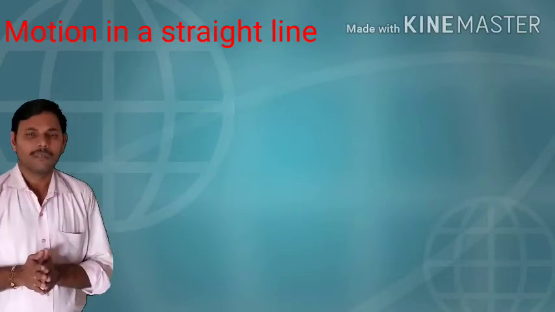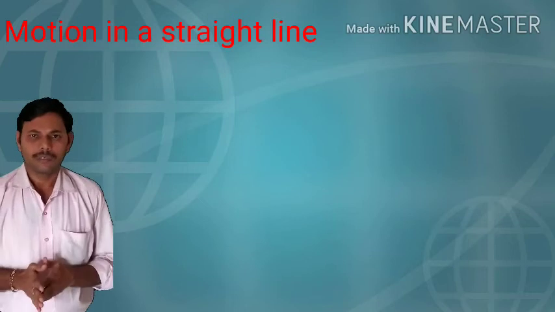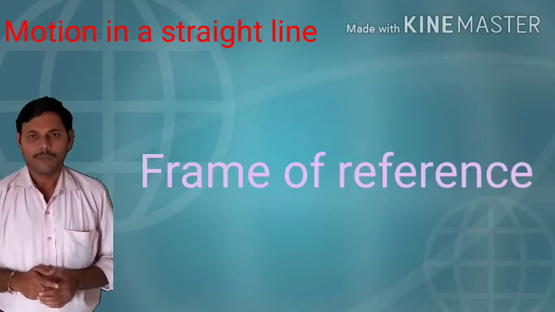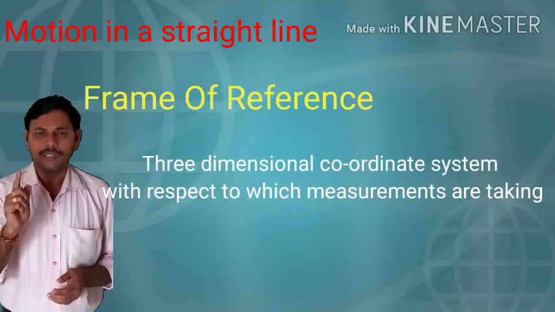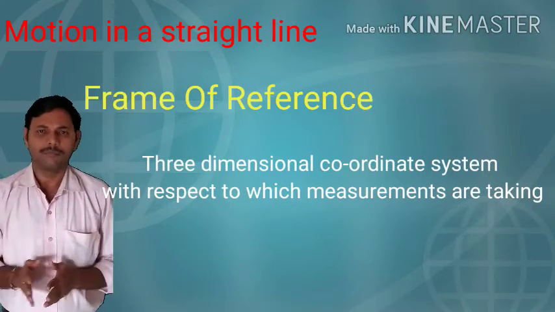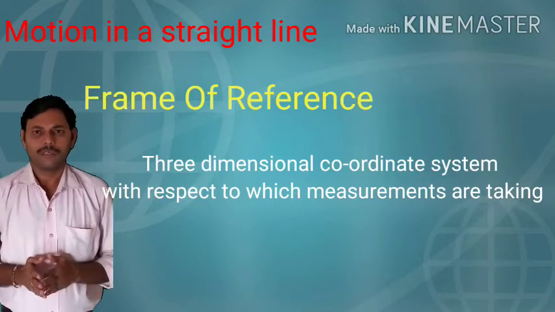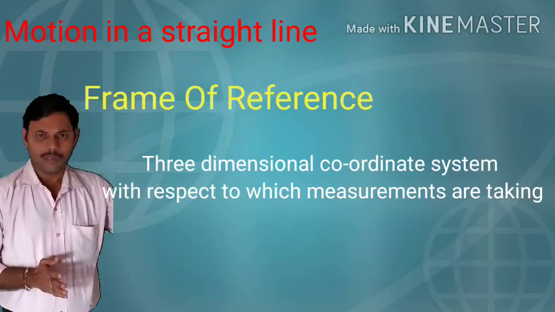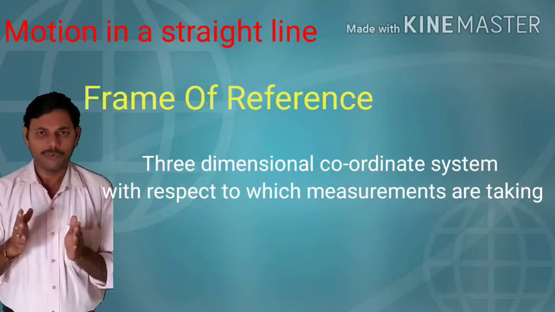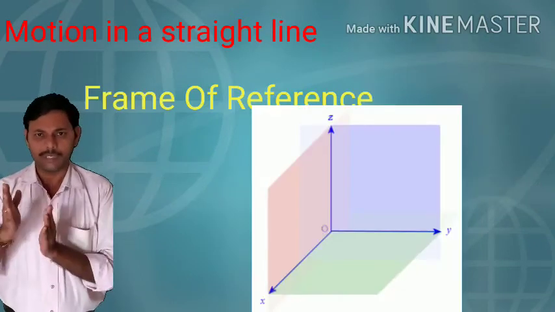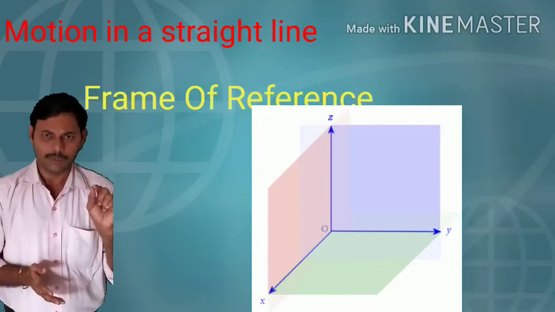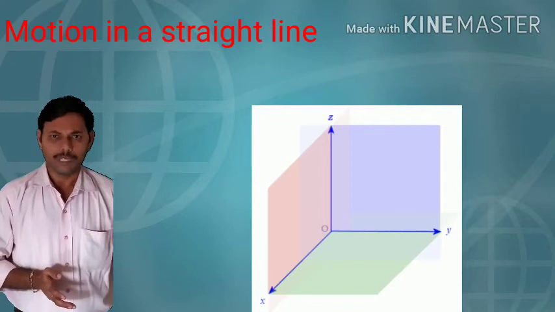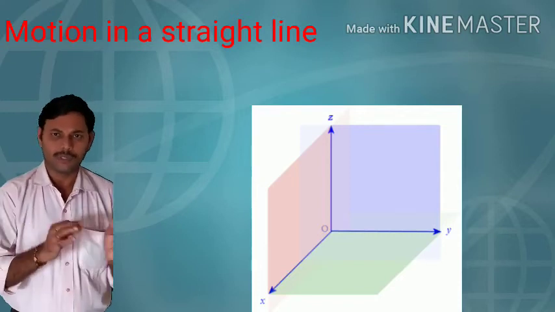In this video, first of all, we discuss frame of reference. First thing is frame of reference. Frame of reference is a three-dimensional coordinate system with respect to which measurements, positions, and motions of objects are observed. I repeat the definition. Frame of reference is, in general, a three-dimensional coordinate system with respect to which measurements of position and motion of objects are observed.